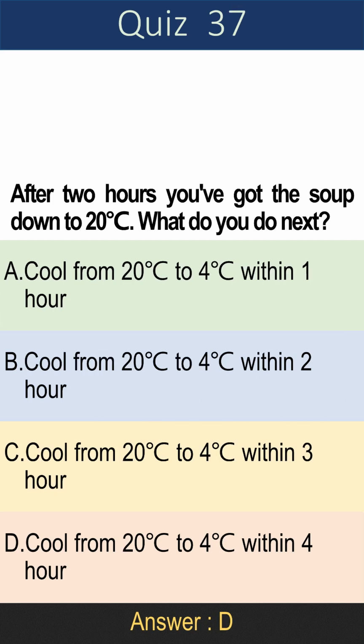Question 37. After 2 hours you've got the soup down to 20 degrees Celsius. What do you do next? A. Cool from 20 degrees Celsius to 4 degrees Celsius within 1 hour. B. Within 2 hours. C. Within 3 hours. D. Within 4 hours. Answer is D. Cool from 20 degrees Celsius to 4 degrees Celsius within 4 hours.